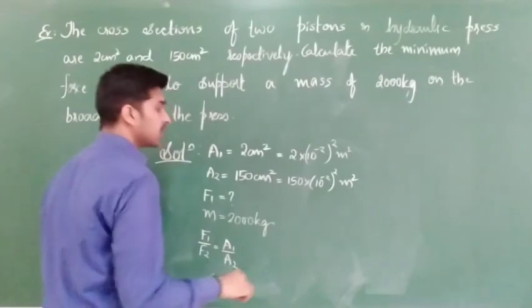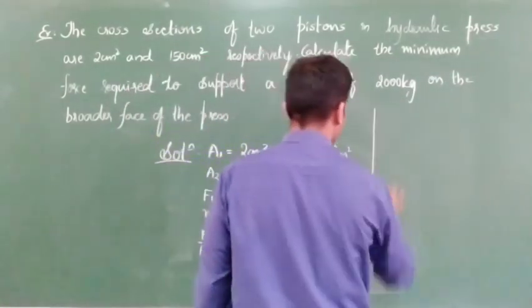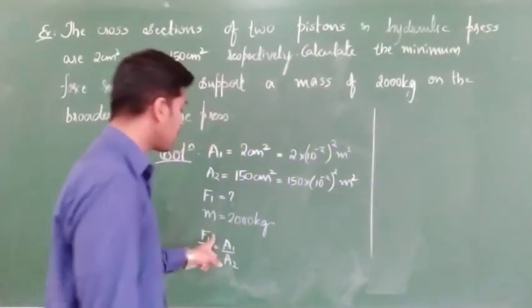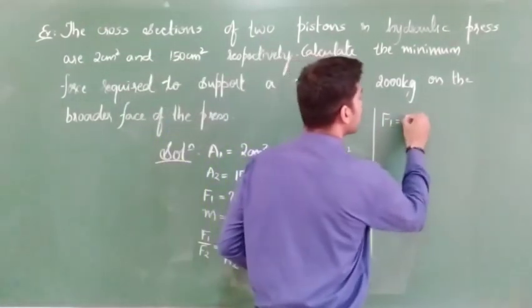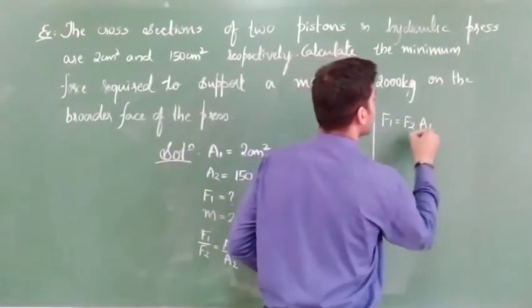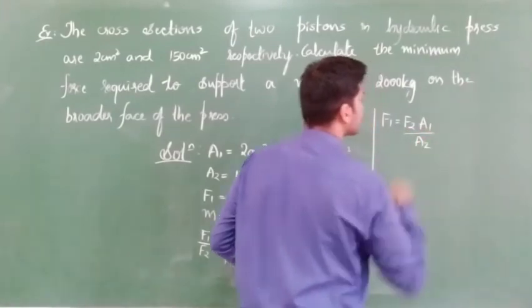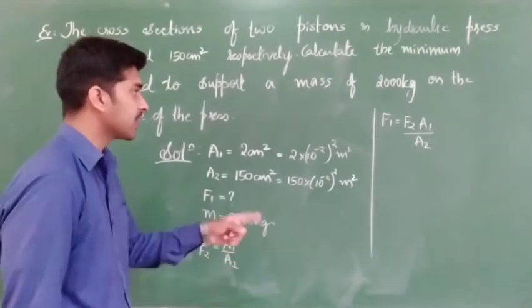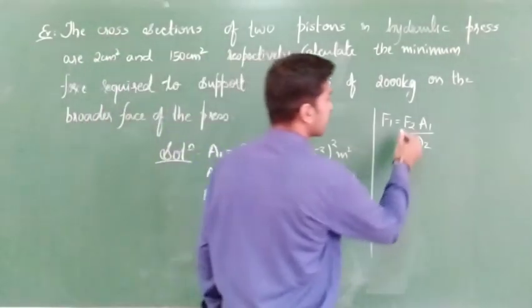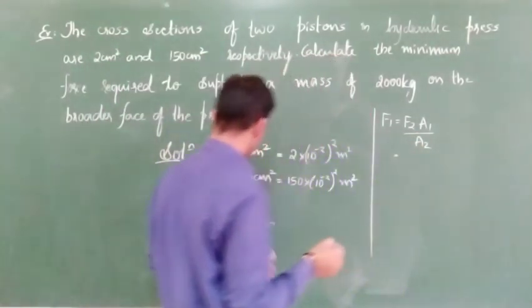Clear? So we want F1. Separate F1 over here. F1 is equal to F2 into A1 by A2. Correct? F2 is nothing but mg. Clear? Mass they have given.